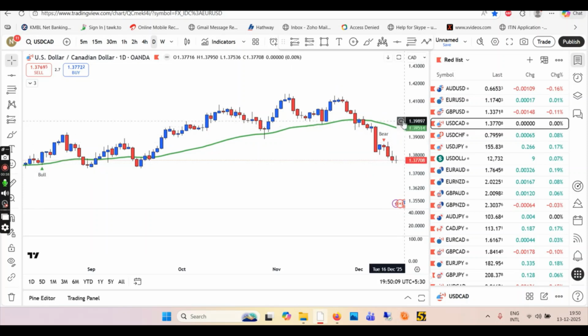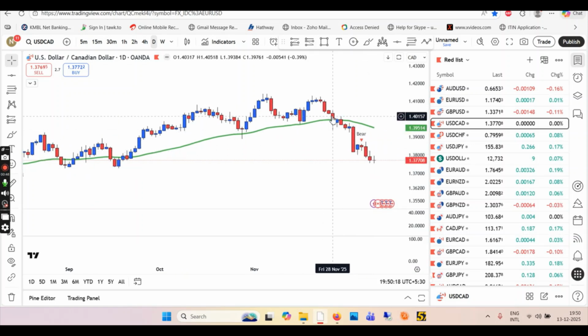So the swing entry will come after the pullback. If you want to take a counter trade, you can do so in some time after you have some bullish signal. What I'm saying is price has exhausted in shorts right now. After exhaustion, you will see a blue engulfing candle and then you can go long until the EMA, then a red candle and then you can go short as well.